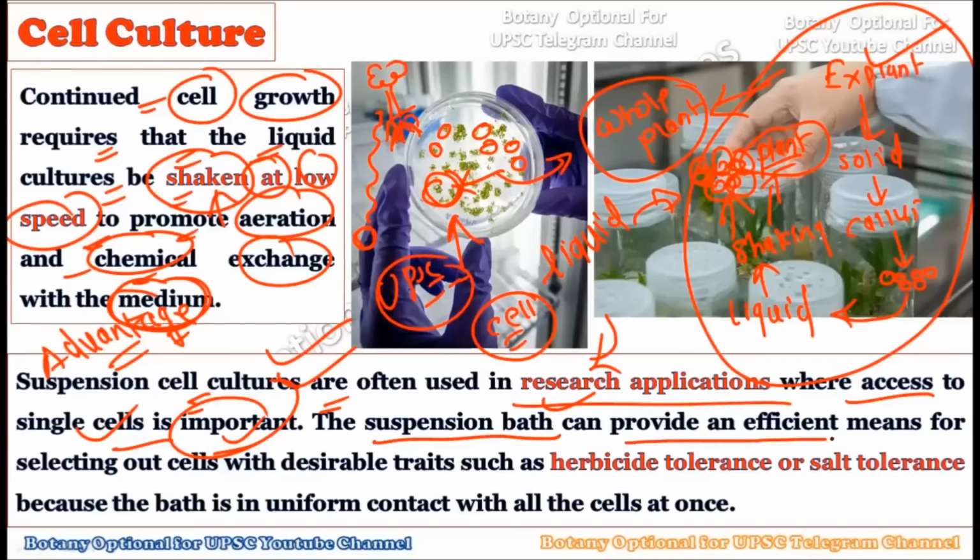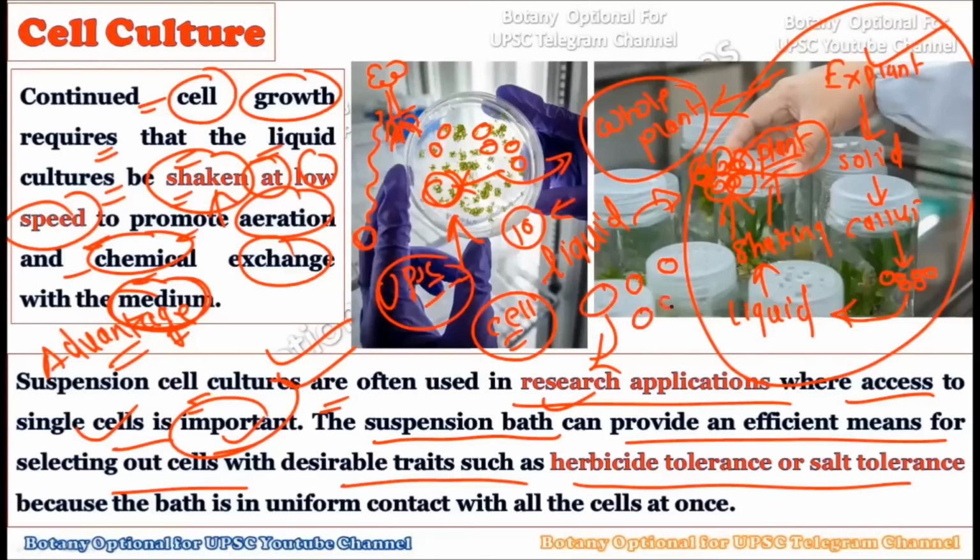Now this suspension batch can provide a sufficient means for selecting out cells with desirable traits such as herbicide tolerance or salt resistance. Now see, a very important application of cell culture. For example, you have taken 10 cells and placed them in 10 different beakers containing liquid medium. This liquid medium will allow these cells to grow into a new plant. Now you can add the herbicide to some of the dishes, and you can check if the cell can tolerate the herbicide or the salt.